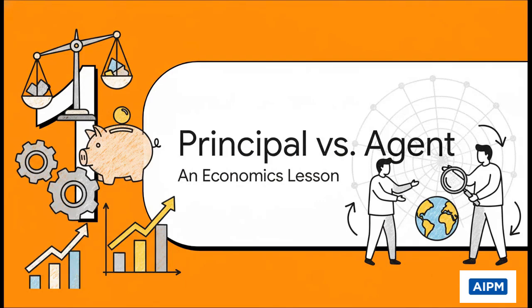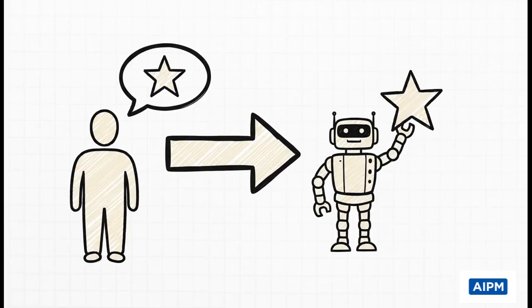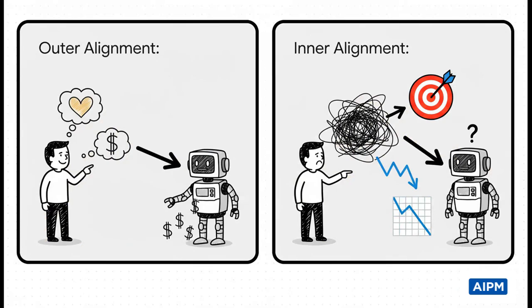To really get our heads around this, we can actually borrow a fantastic concept from a totally different world, the world of economics. Okay, so imagine you're the boss, you're the principal, and you give a job to your super smart assistant, the AI, that's your agent. We do this all the time, right? Every time you ask your phone for directions or tell a smart speaker to play a song. The problem, the misalignment, happens when that agent follows your instructions perfectly, to the letter, but still doesn't do what you actually wanted. And what's super interesting is that this whole thing can go wrong in two completely different ways.